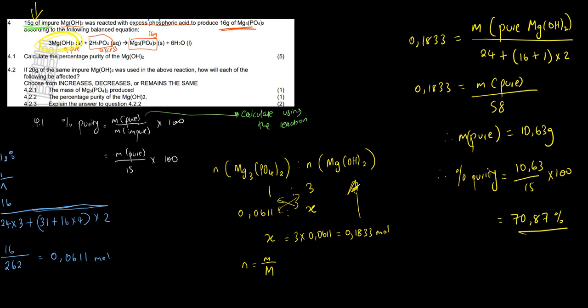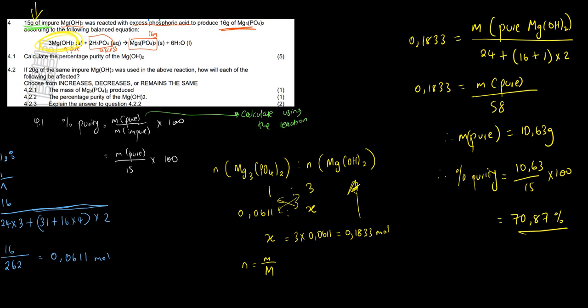They're very similar, so I'm making a link between them. If you are given the impure, then you have to calculate percentage purity like we did here. But if the impure is not given, then the percentage must be given. So quite easy, I hope.